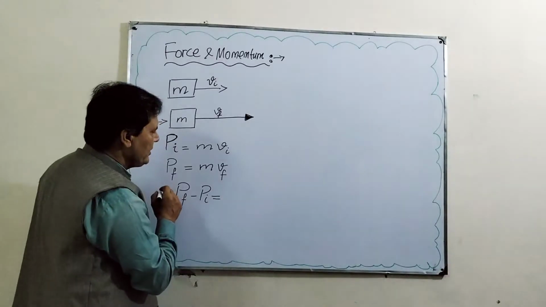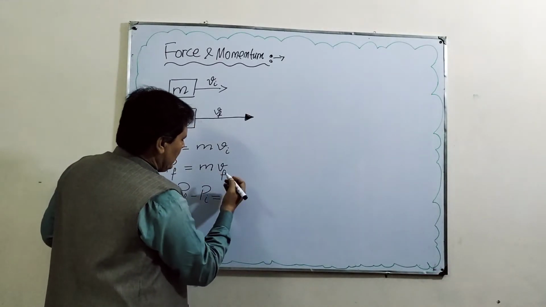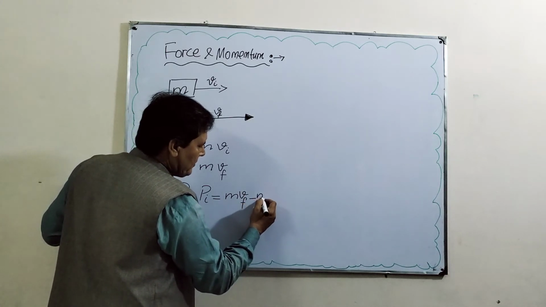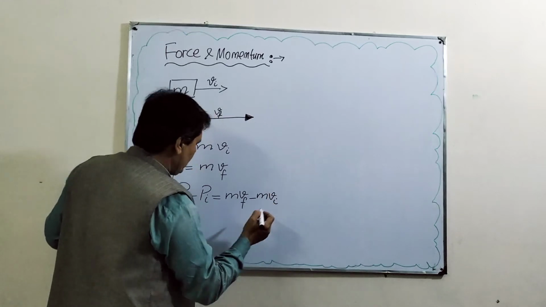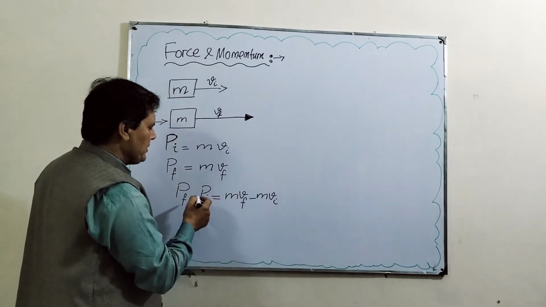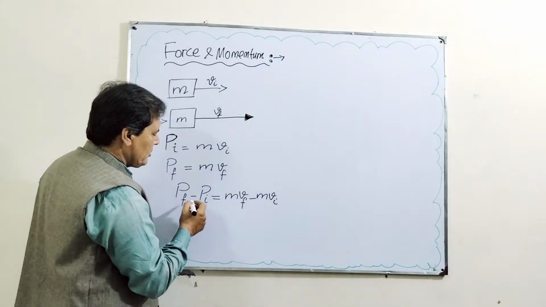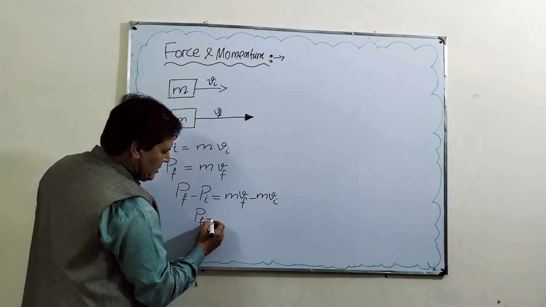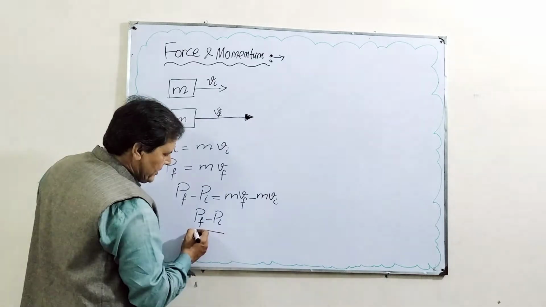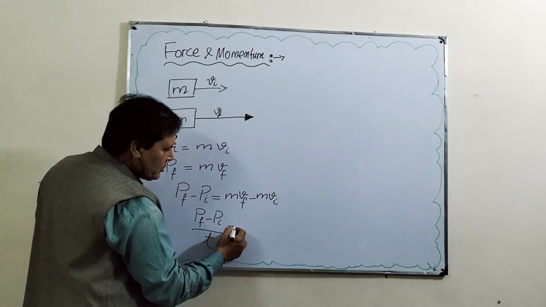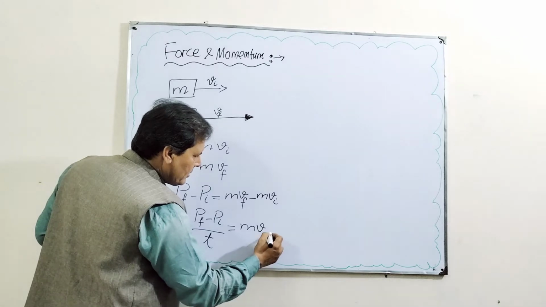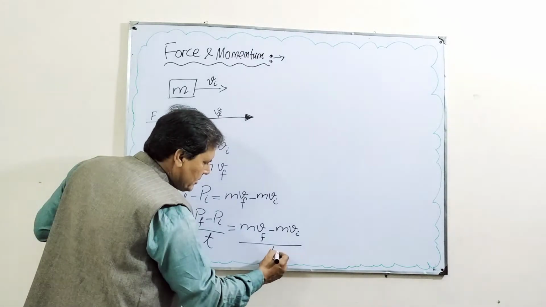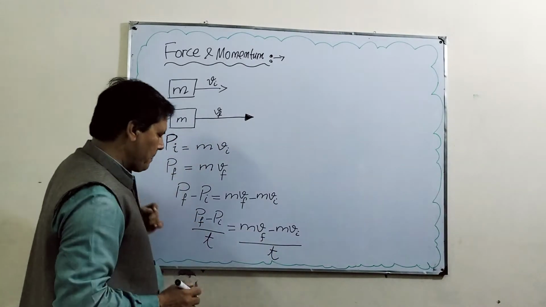On the left hand side, similarly you can write on the right side, mass times Vf, final momentum, minus initial momentum. Now all this happens in a certain period of time t. So if we divide the whole expression by time t, Pf minus Pi divided by t is equal to m Vf minus m Vi divided by t. That is the rate of change of momentum.